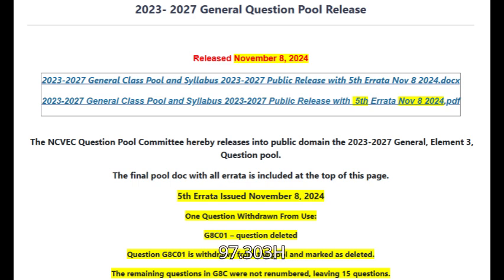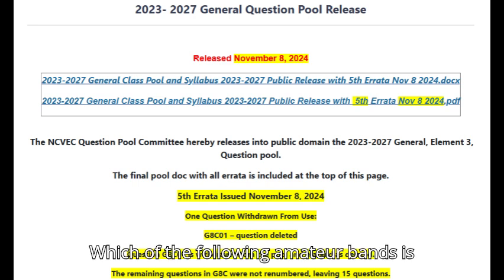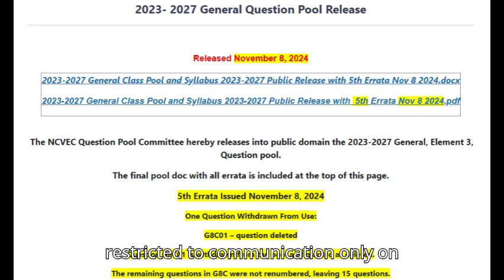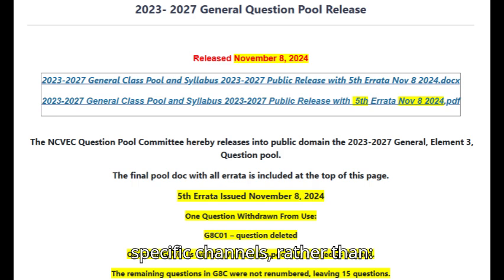G1A04D. 97.303 H. Which of the following amateur bands is restricted to communication only on specific channels, rather than frequency ranges? A. 11 meters. B. 12 meters. C. 30 meters. D. 60 meters.